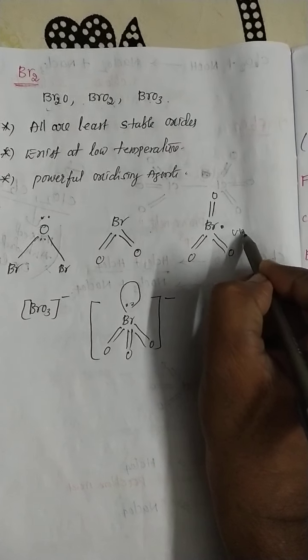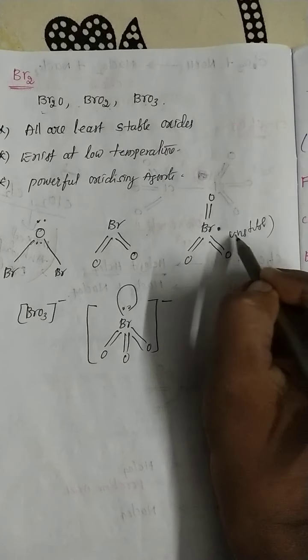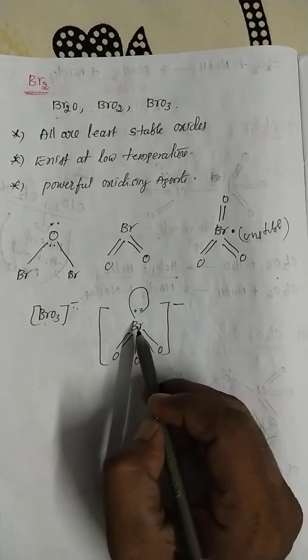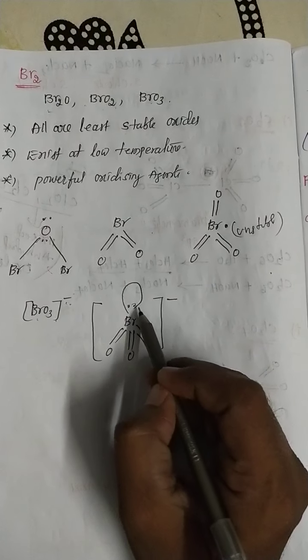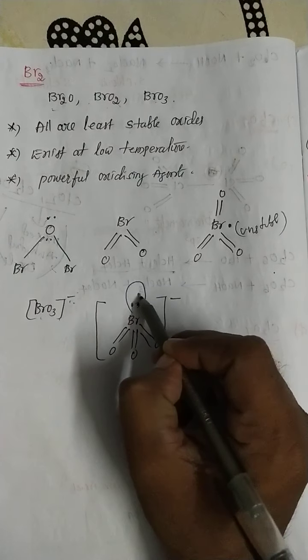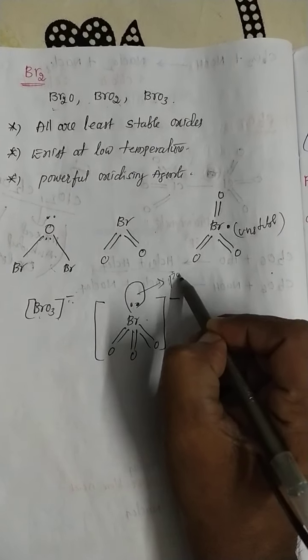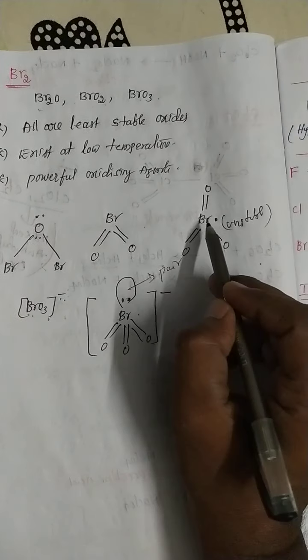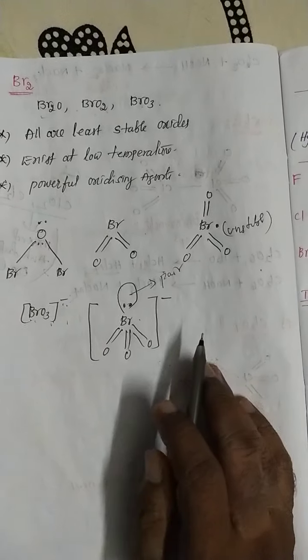So this is an unstable compound. But how is this compound stable? BrO3 minus. Minus means an extra 1 electron. That extra 1 electron, already 1 electron is there, this is considered as a pair. So that's why, my dear students, BrO3 minus is the stable compound. BrO3 is not a stable compound.